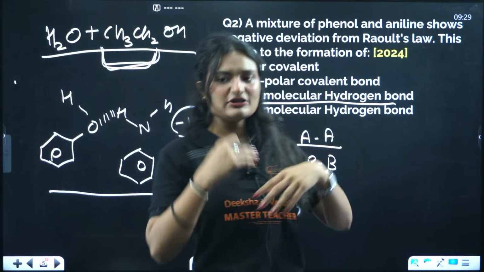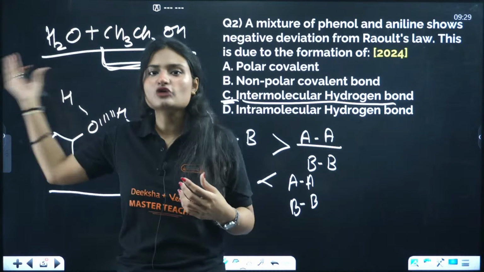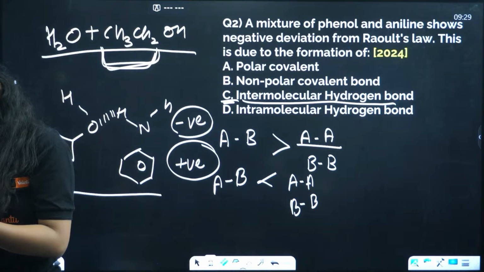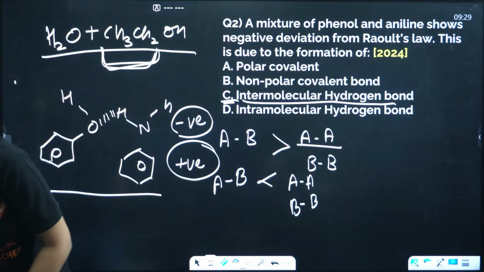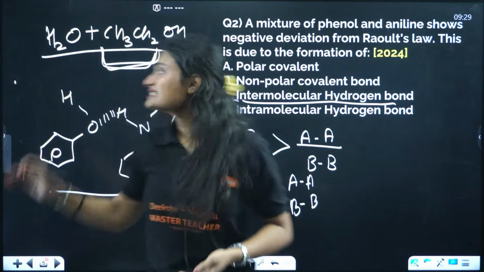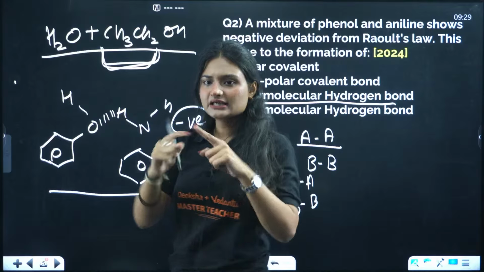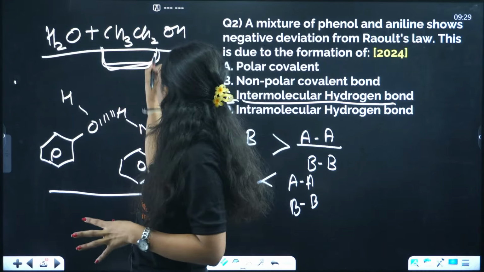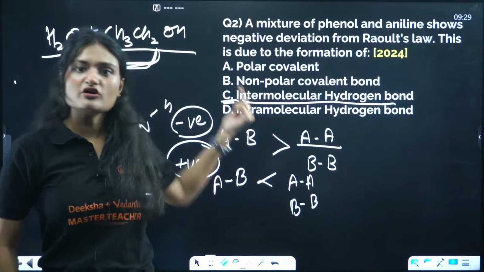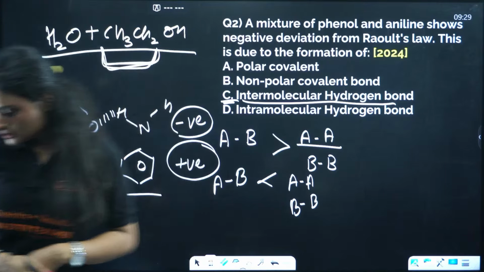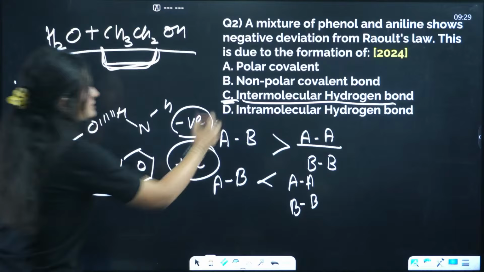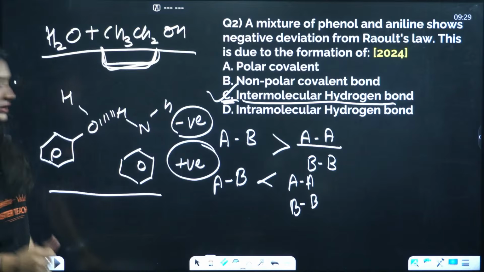Positive deviation means vapor pressure is more, high vapor pressure, highly volatile, right? I hope you know the basic concept for that. So this is an example of positive deviation. Here again we are forming hydrogen bonds, but weaker hydrogen bonds because of this hydrophobic part. Then it depends what kind of options you are given. Okay, let's go. Understood? Let's move on to the next question, and the correct option is C. I saw all of you answered C.